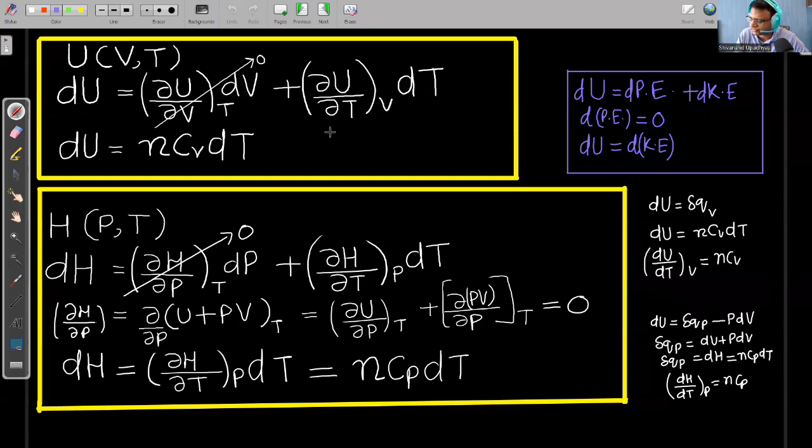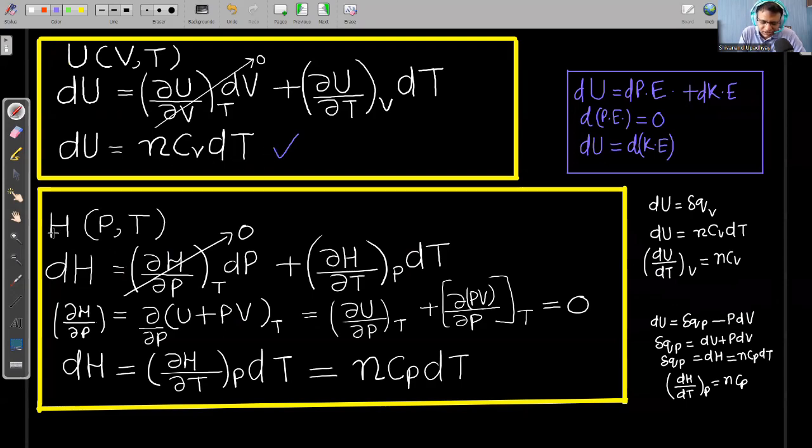By using the first law of thermodynamics, when volume is constant, expansion compression work is equal to 0. So I can write that dU is equal to delta qv and delta qv is equal to nCv dT. So from here, partial change in internal energy with respect to temperature when volume is constant is equal to n into Cv. If I put here n into Cv into dT, we have proved that for an ideal gas participating in any process, change in internal energy is equal to nCv dT.